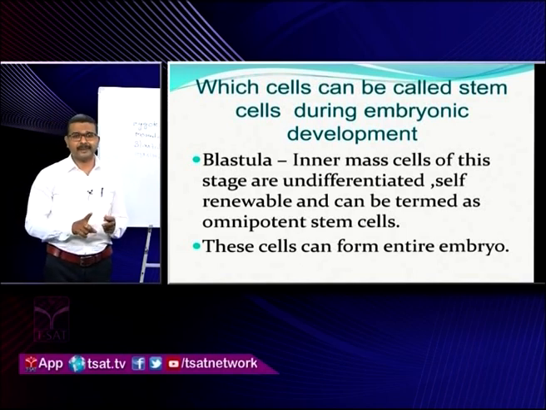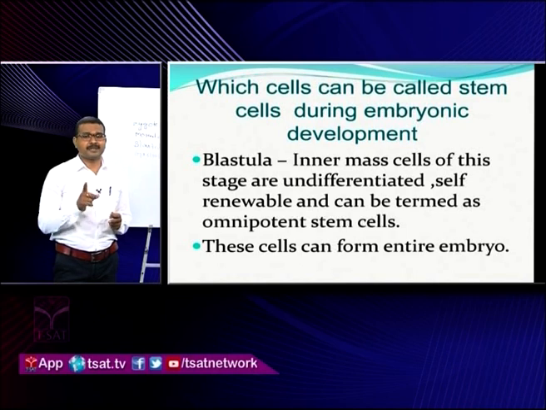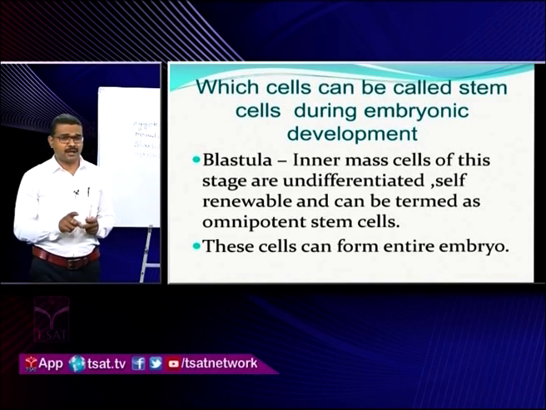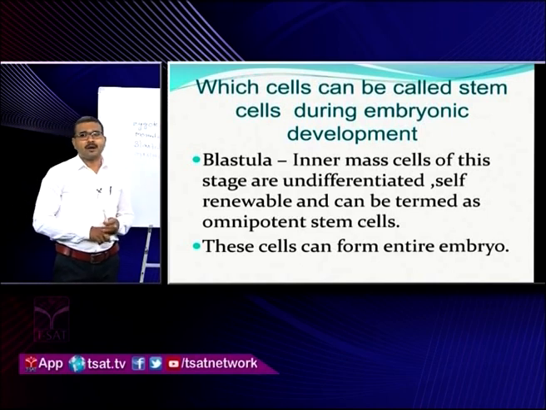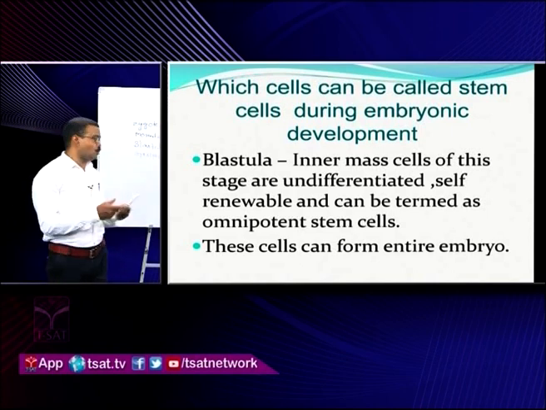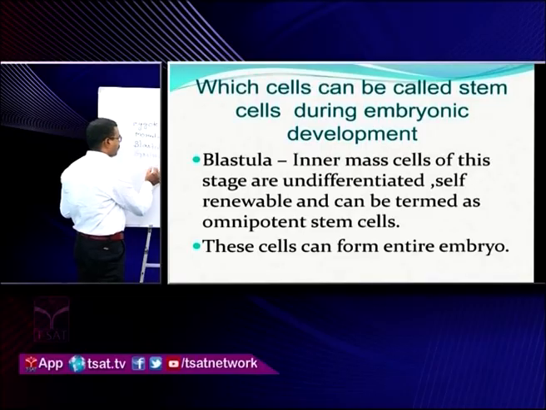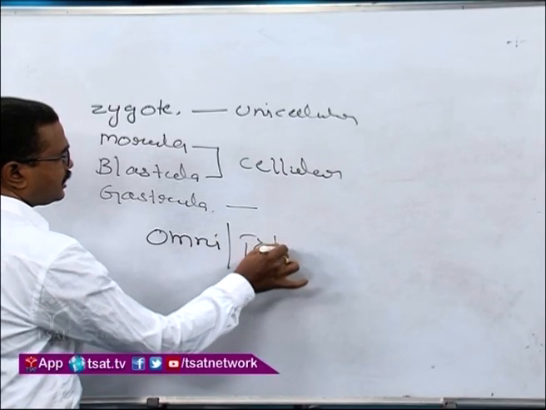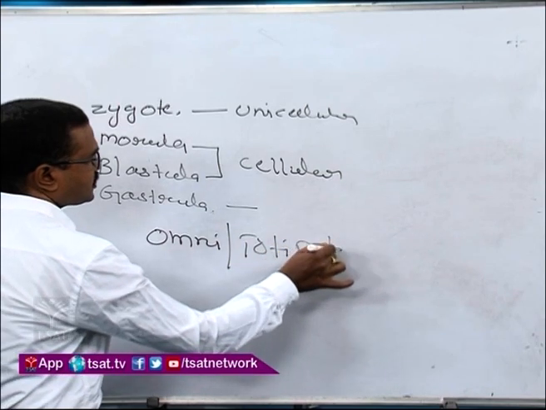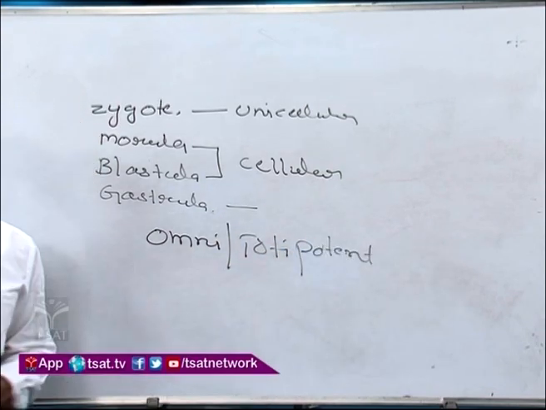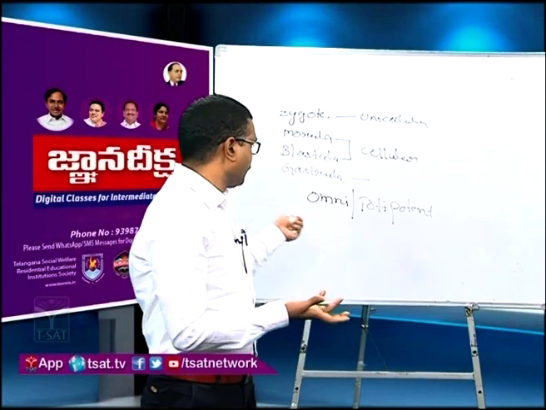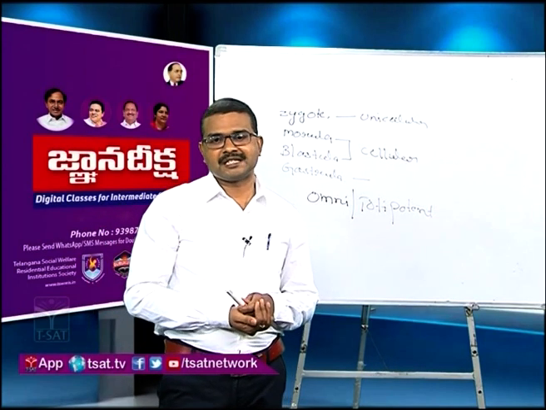So the cells present in the morula and blastula should be seen as omnipotent stem cells, also called totipotent stem cells. Omnipotent is nothing but totipotent stem cells, which can give rise to new structures. Any structure, or the entire structure, will originate from these omnipotent or totipotent stem cells.